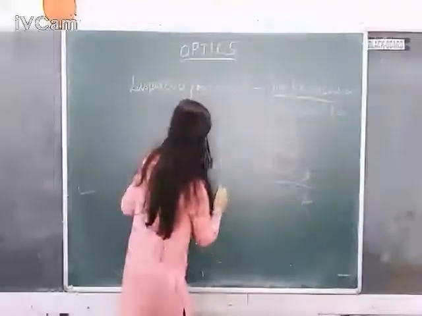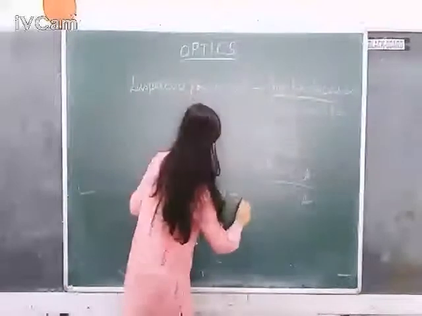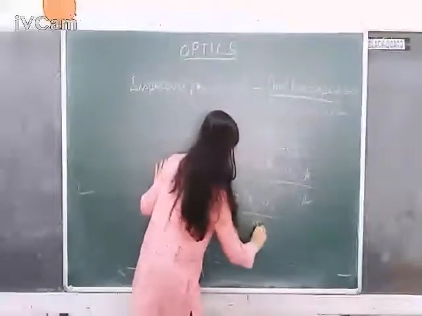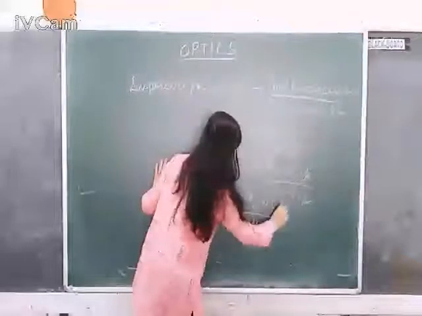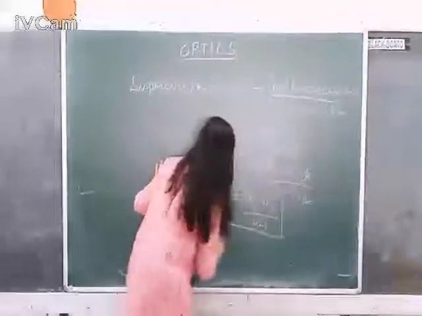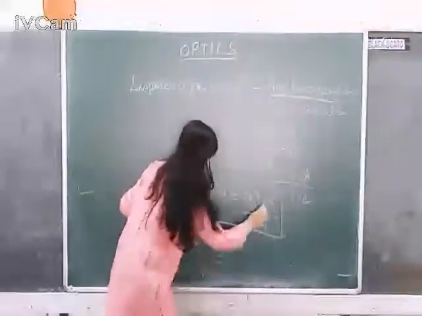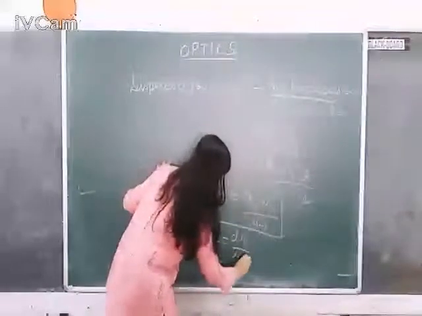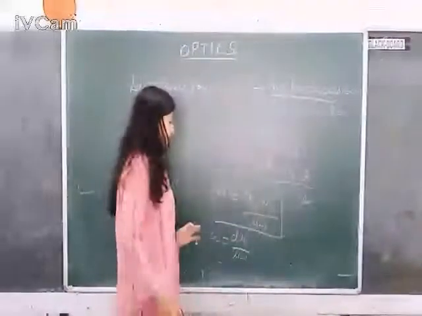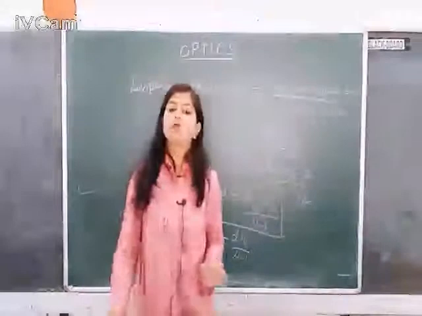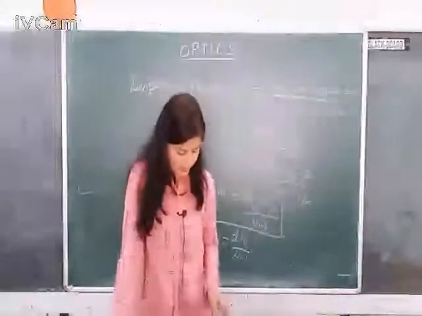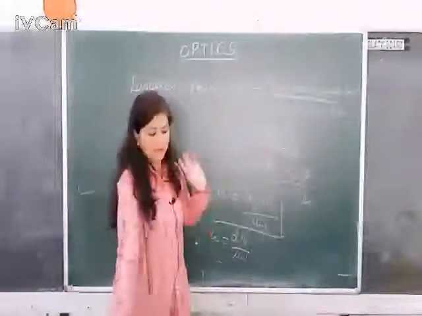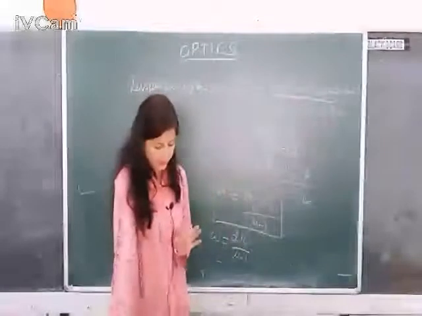So omega or dispersive power is equal to (mu V minus mu R) divided by (mu minus 1), or this can be written as omega equals d mu divided by (mu minus 1). So this d mu is the difference in refractive index for the two extreme colors. As you can see, this omega depends only on the material of the prism. There is no other term involved in it.